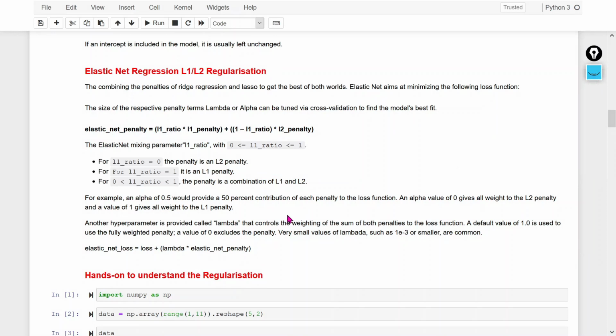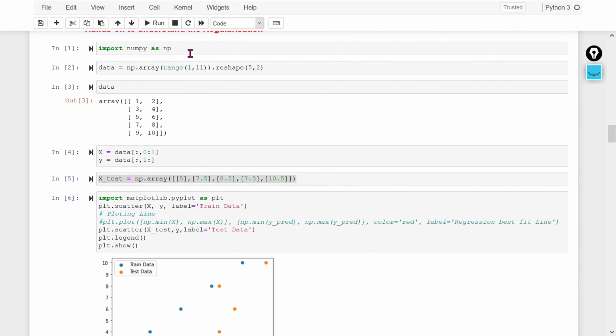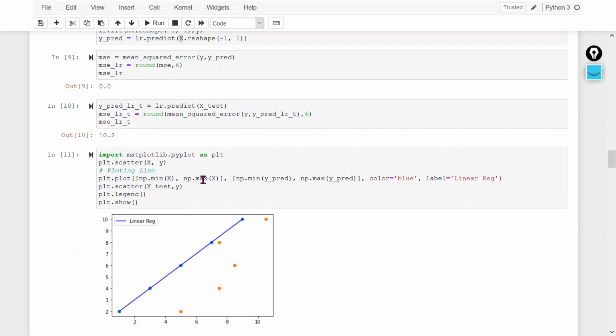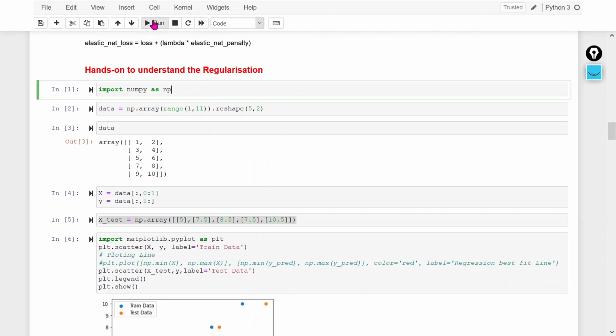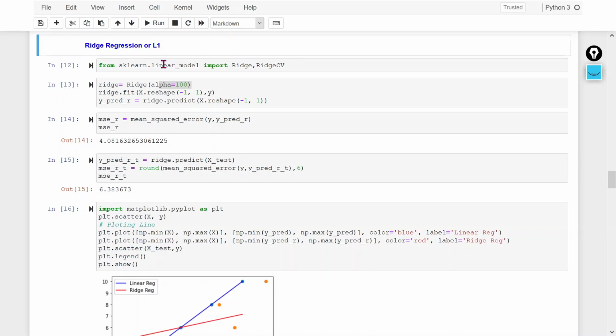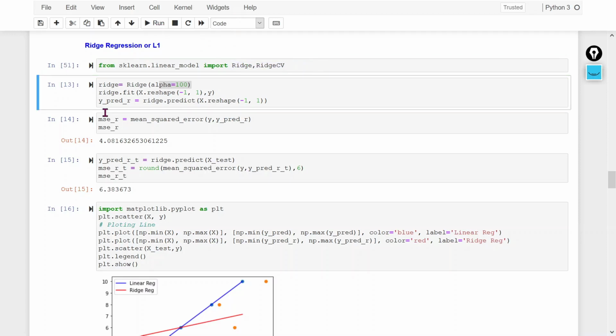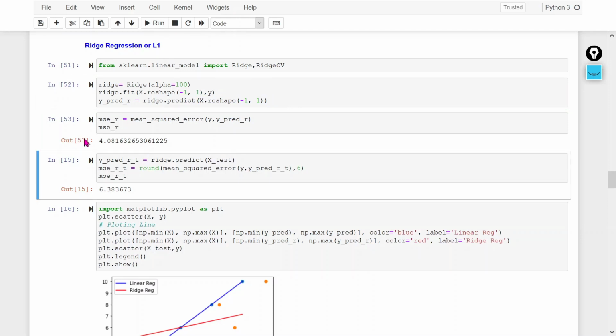So let's do the hands-on. Here, same thing, I use the linear regression, right? Let me run it again. Now apply the ridge regression here. If you see here, I am importing Ridge and RidgeCV. Same thing: first I create the ridge object, then instantiate it, then predict with the help of the training data set, then calculate the MSE.